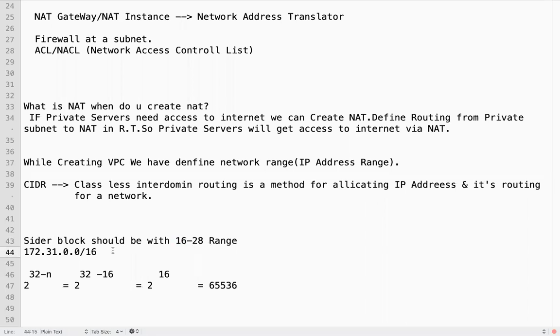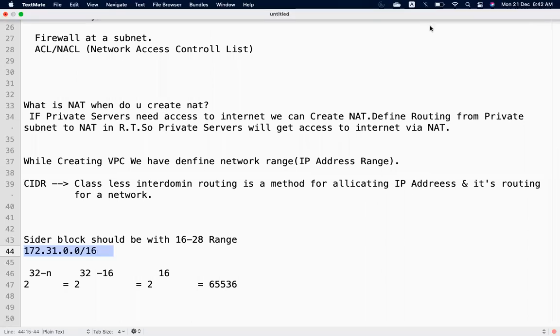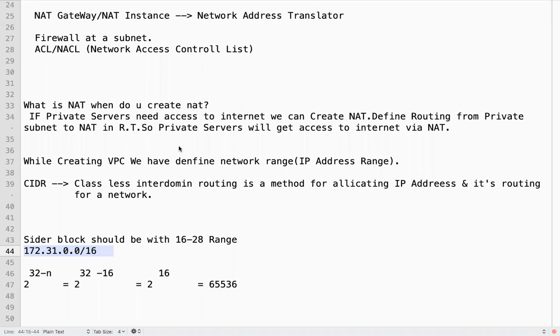I cannot define a network with any other range. It should be 16 or 28 or in between, 24, 20, whatever it is. So this is your network range. This is your VPC, right?